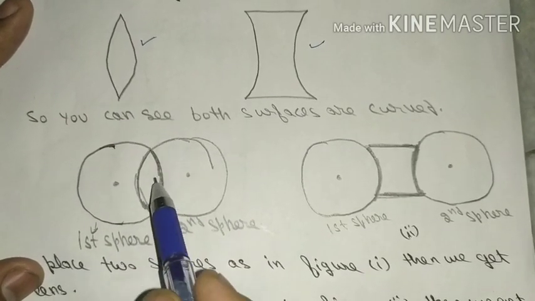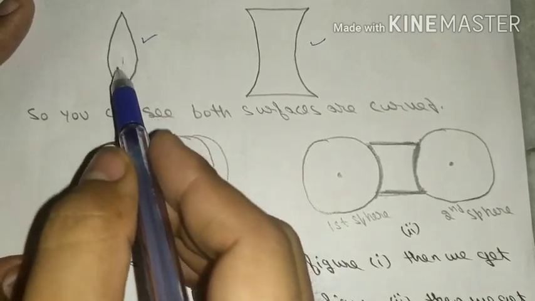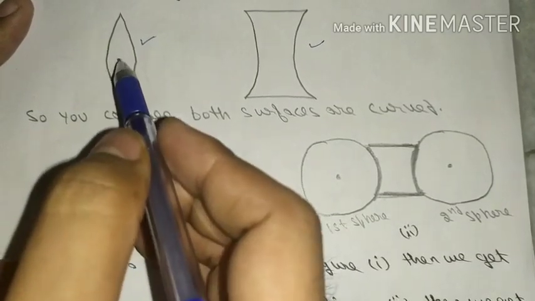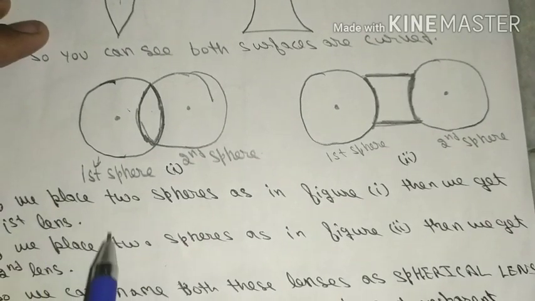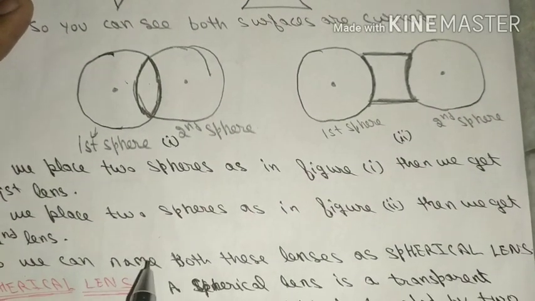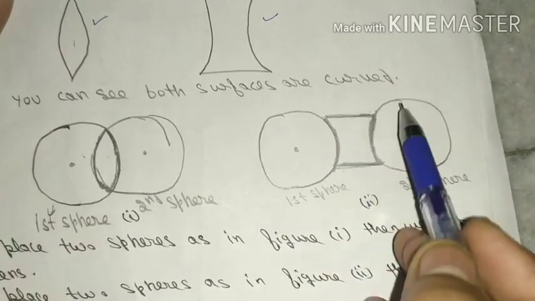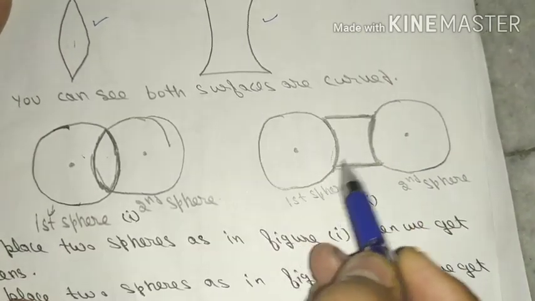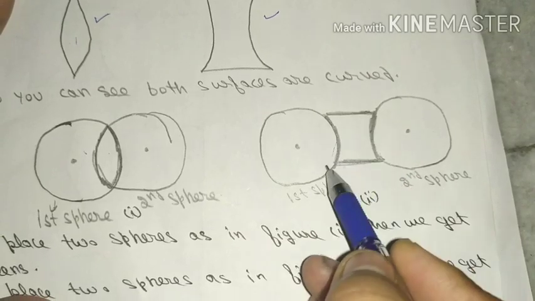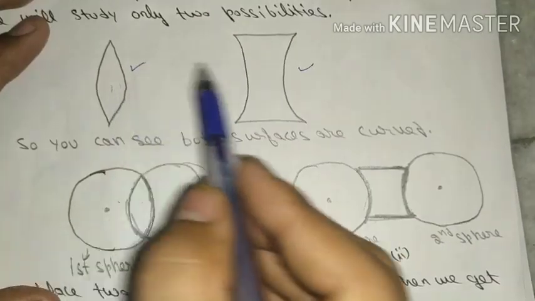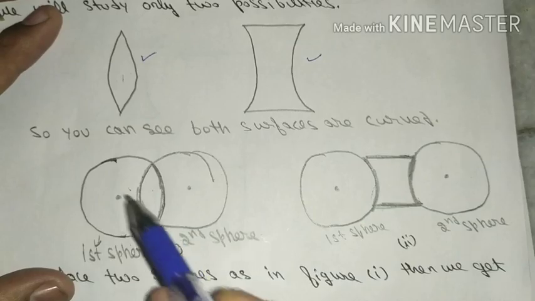So you can see this shape is similar to this. And if I place two spheres without intersecting, at some distance, you can find this structure. So basically both these lenses can be drawn out from the two